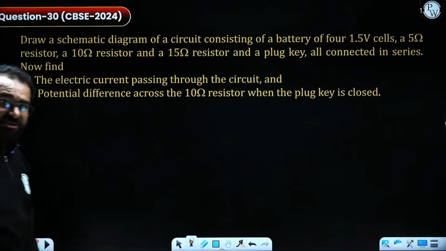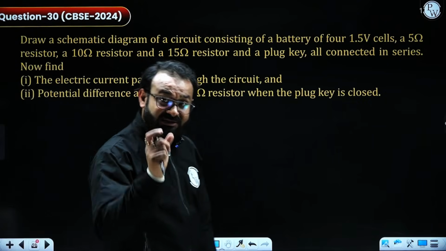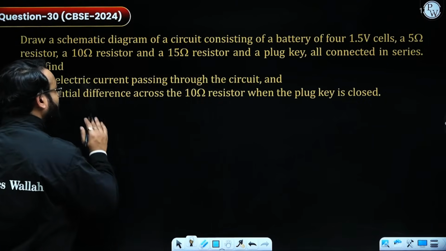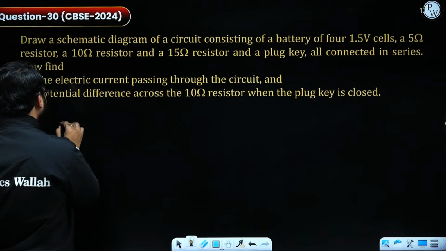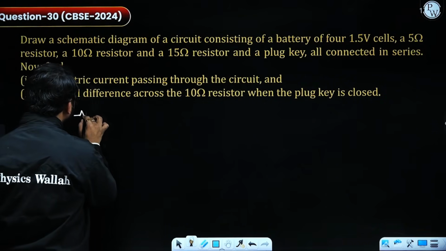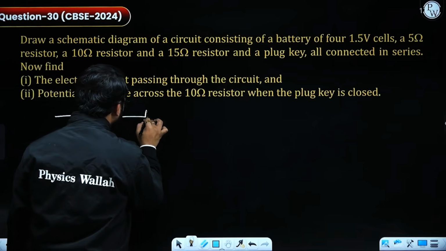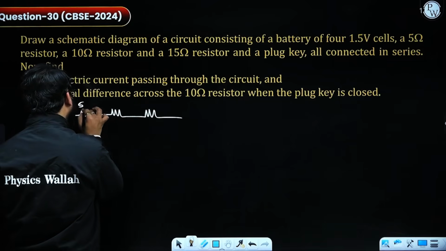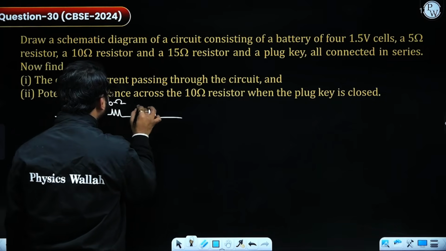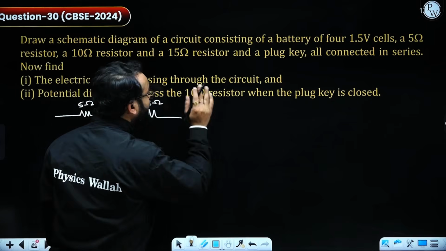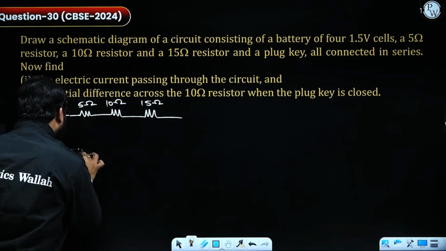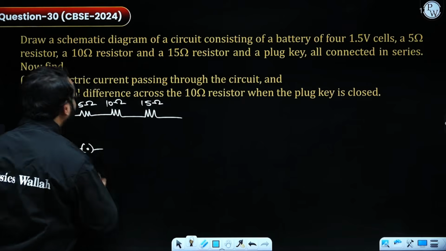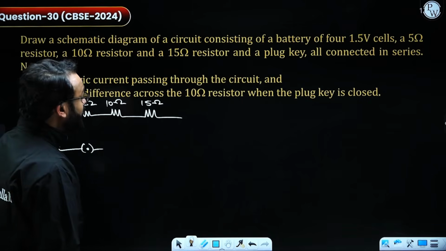Now in this question, we have to draw the schematic diagram, so I will put in all the values. We are given 3 resistors, 5 ohm, 10 ohm and 15 ohm. So this is 5, 10, 15. I'm writing the values 5 ohm, 10 ohm, 15 ohm. The plug key is connected in series, and we are given 4 cells of 1.5 volt.